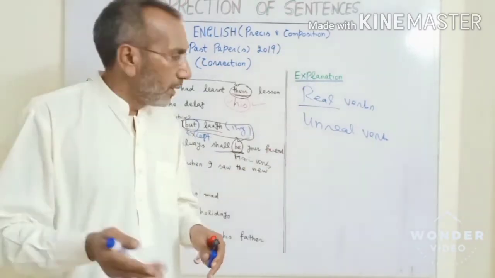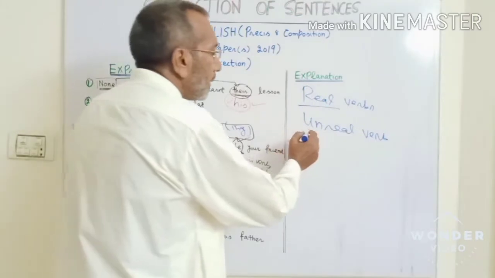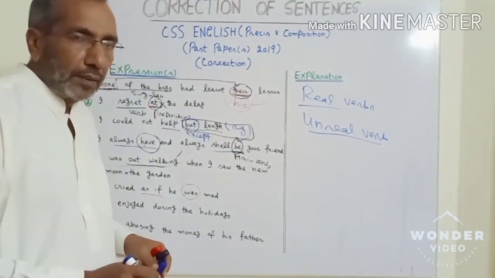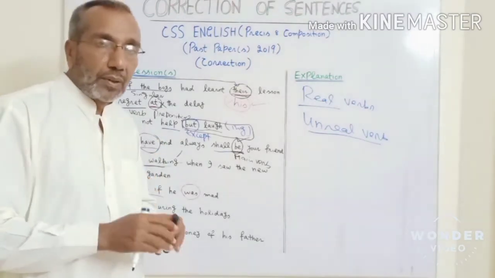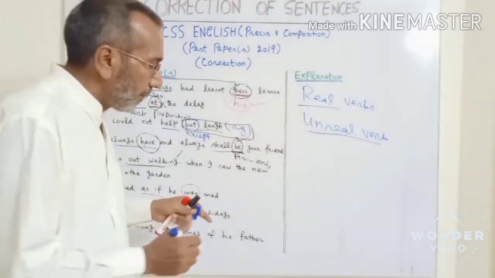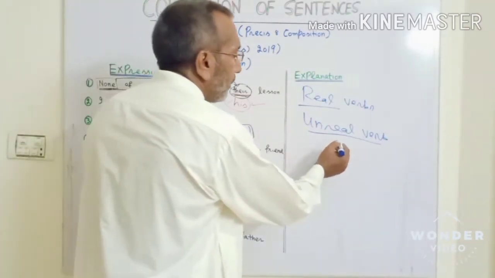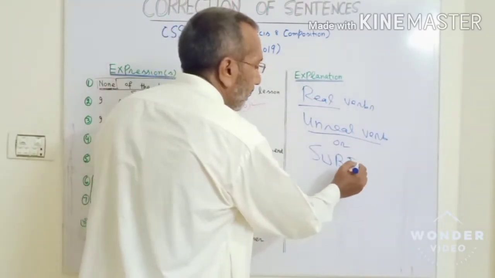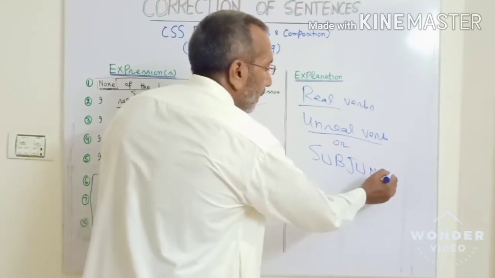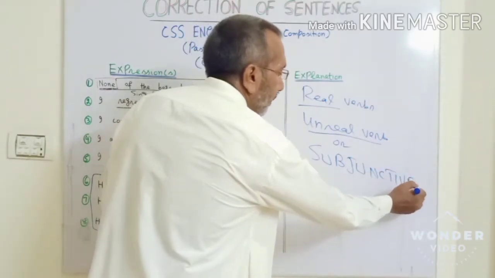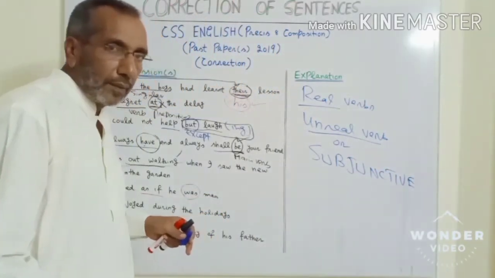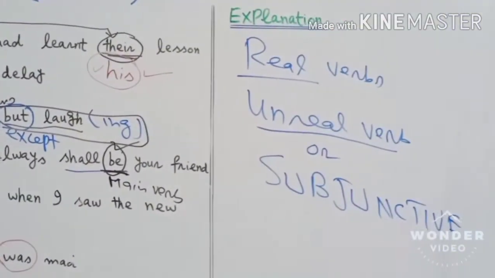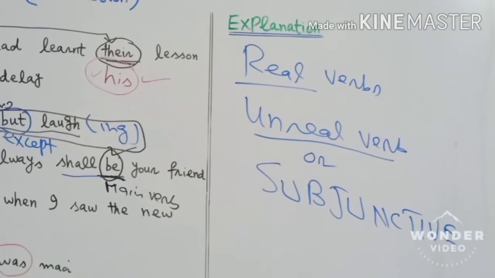These are real verbs. Unreal verb means something that is not real. The technical name of unreal verbs is subjunctive verbs, right? Technically we call them subjunctive verbs. Let me make it prominent. Subjunctive verbs. Clear? So the purpose is he cried as if he was, right, mad.